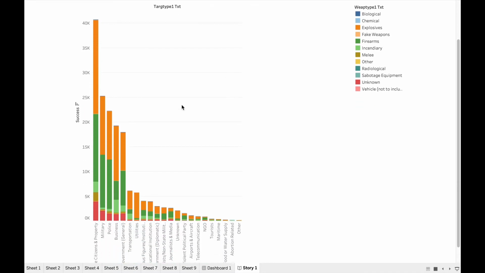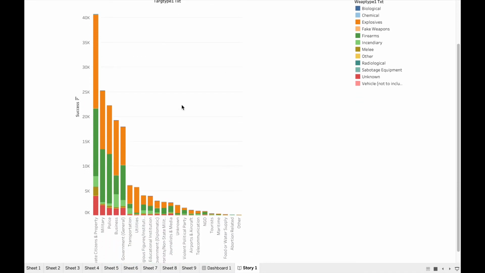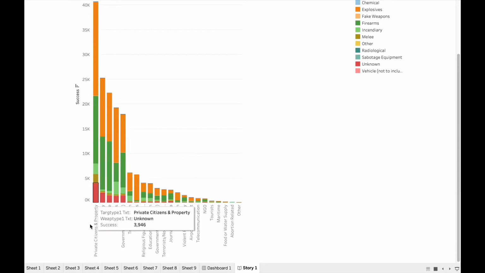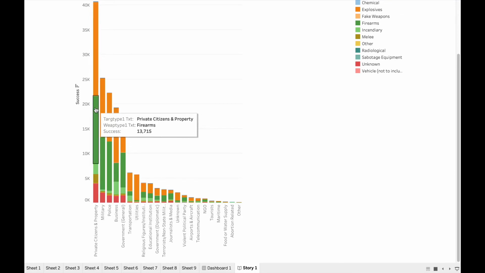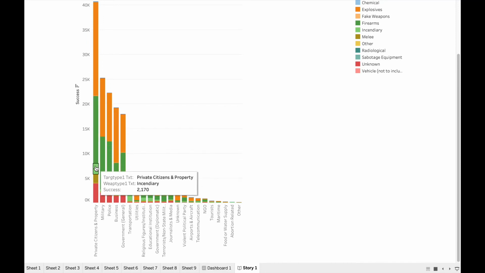Explosive devices are shown to make up the majority of weapons used in successful terrorism attacks for the top 5 countries, as we can see in the graph. And for private citizens and property, the explosive rate is high again, and then firearms, and so on.